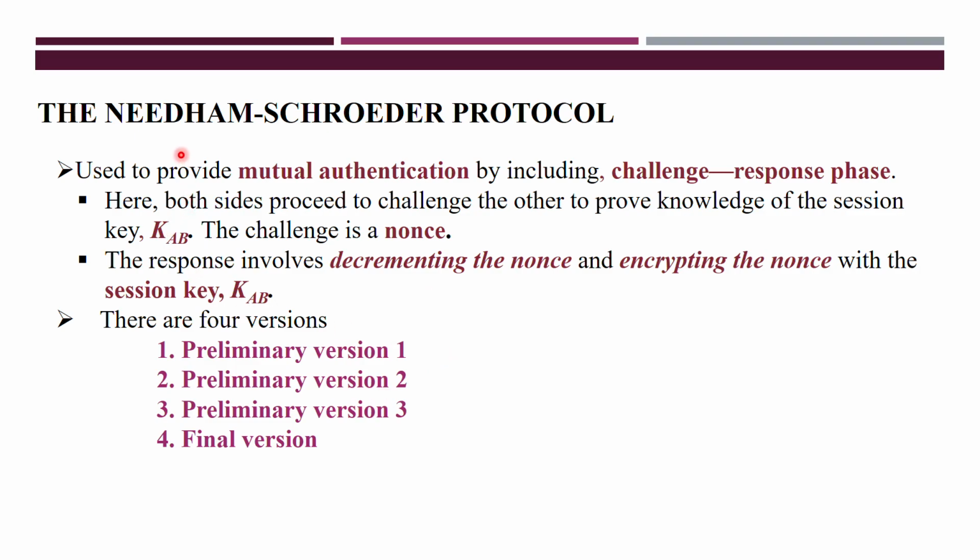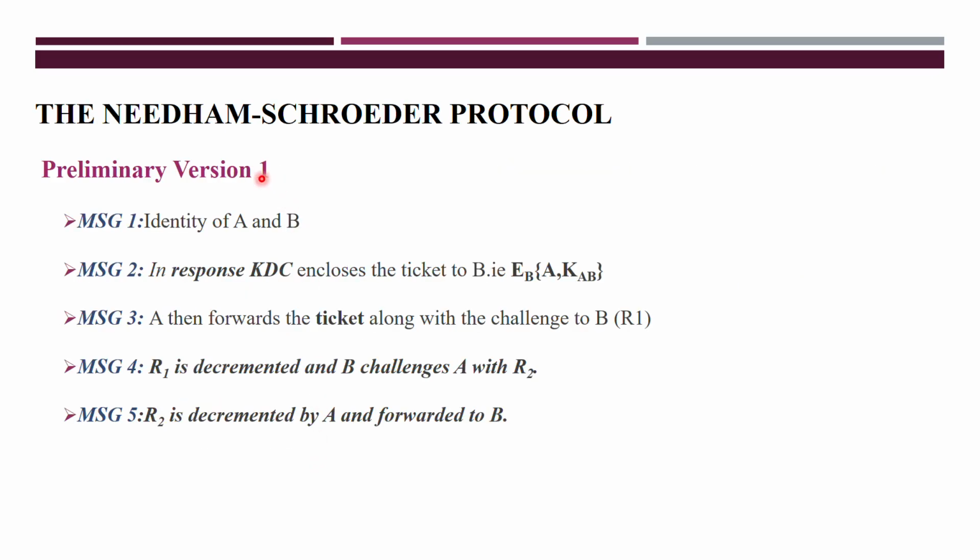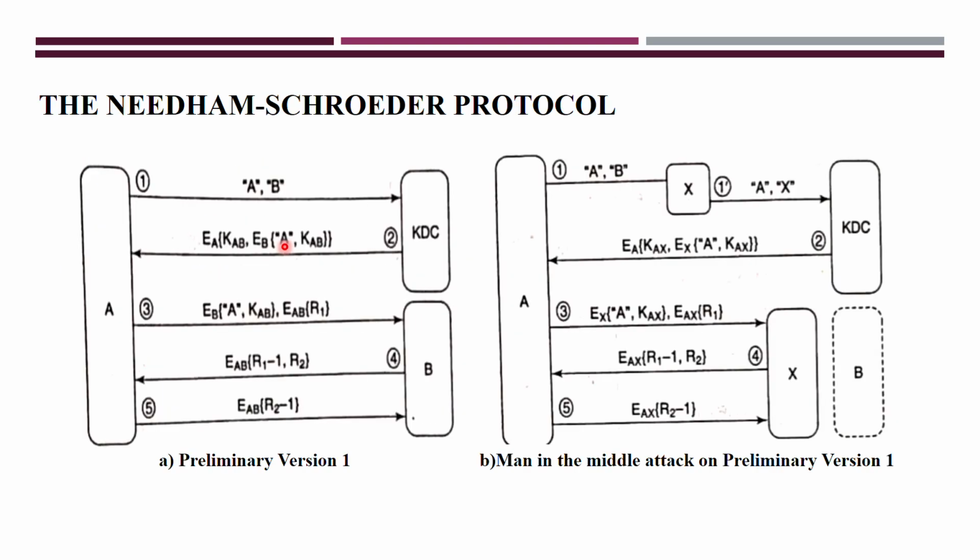So let's see in detail how it works. In the Needham-Schroeder protocol there are 4 versions. The first one is preliminary version 1, next is version 2, next is version 3, and the final version. We'll see them one by one. First we'll start with preliminary version 1. So A and B want to communicate here. For communicating, entities A and B need the session key. A and B will get that session key from the KDC.